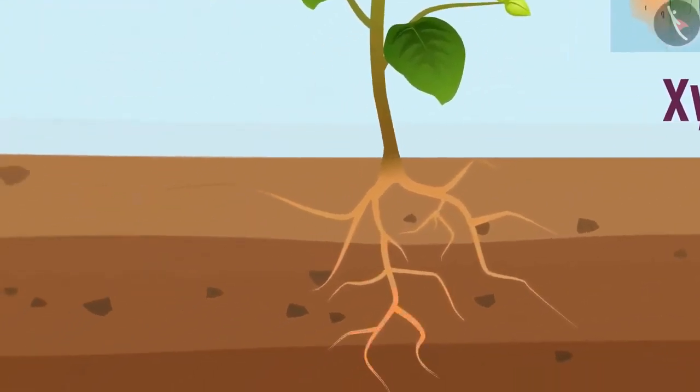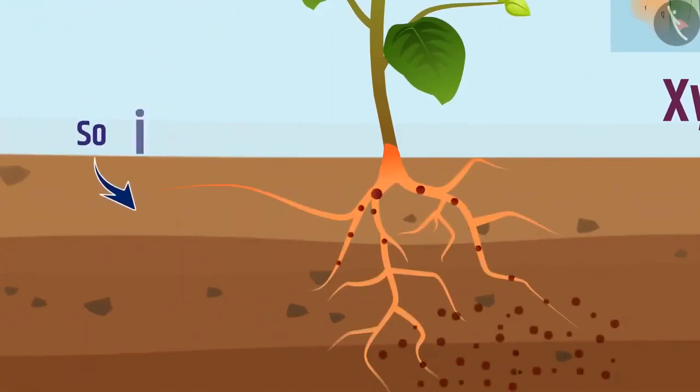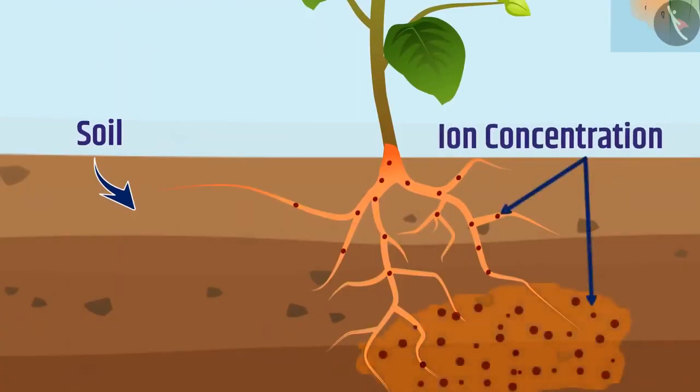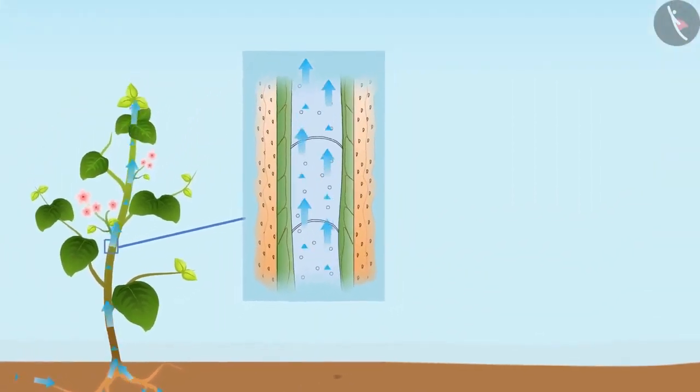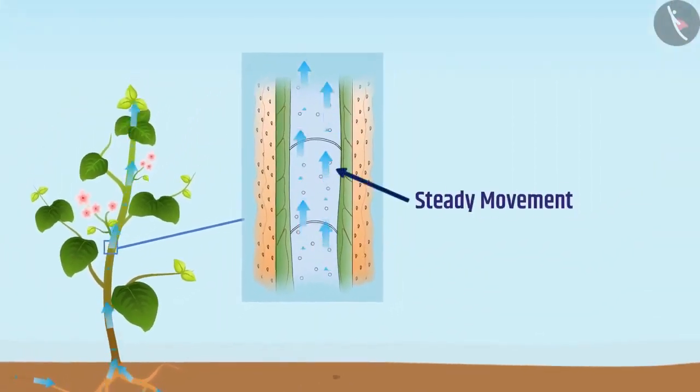Root cells actively absorb ions from the soil. Due to this, there is formation of different ion concentration between roots and soil. To remove this difference, water enters in the roots from the soil and enters in the xylem. Due to steady movement of water in xylem, it creates a column of water in it, which is pushed upward to some height.